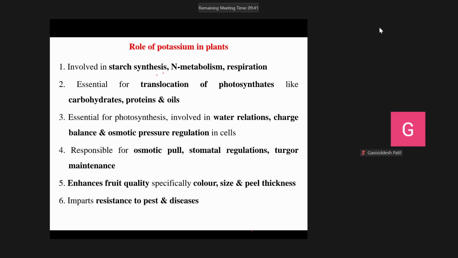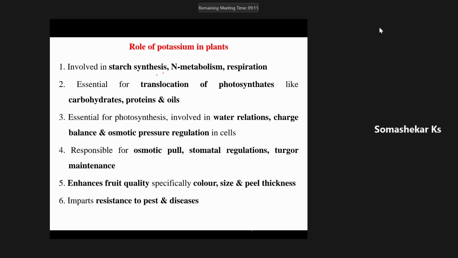Now, anyone in the class, tell me one important characteristic or function with respect to nitrogen. Vegetative growth. Very good. Then phosphorus: early root development. Very, very good. Early root growth and development.